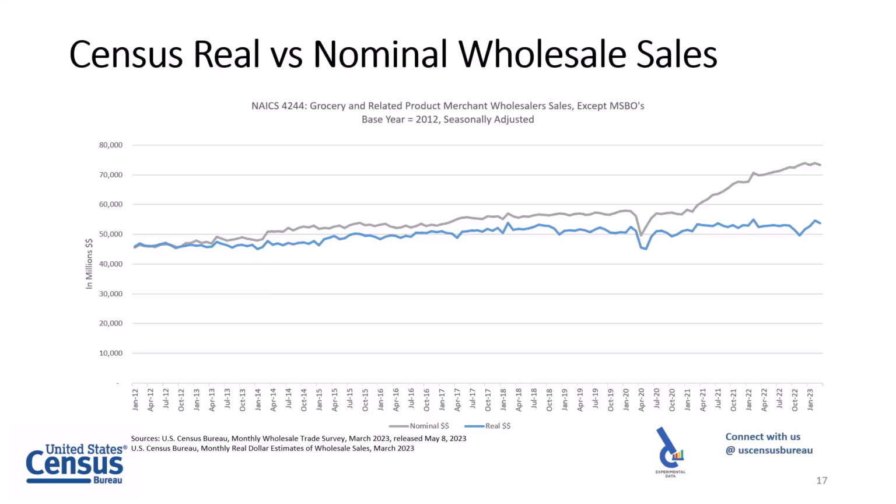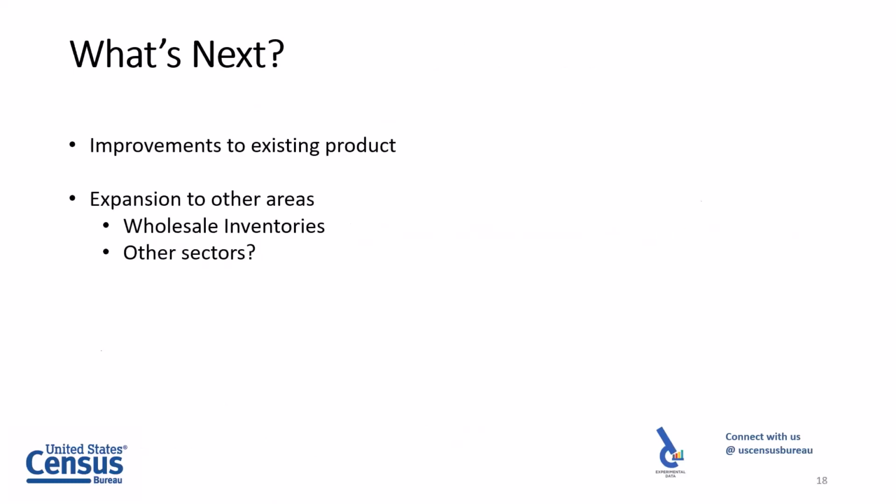We couldn't have done it without our partners, our colleagues who work on manufacturing and who work in international trade and import and export good data. We do have plans to make some improvements. One of the things we're obviously going to do is include the export data, because there are exports, as I showed you on that earlier slide. And then we're going to probably expand it to other areas. Probably the wholesale inventories might be a next logical step, as well as other sectors, maybe such as retail or service or manufacturing. So that's what's on the horizon.